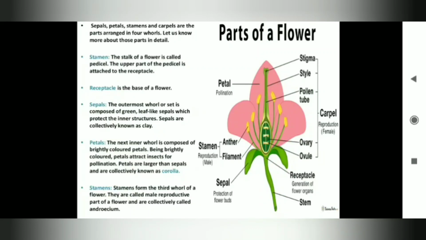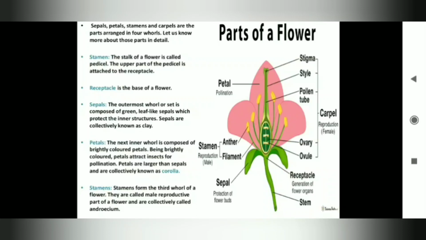Now very closely and nicely look at the diagram of the parts of the flower which is shown on the screen. Sepals, petals, stamens and carpels are the parts arranged in four whorls. Let us know more about these in detail. First, the stalk of a flower is called the pedicel. The upper part of the pedicel is attached to the receptacle. And what is the receptacle? It is the base of the flower.